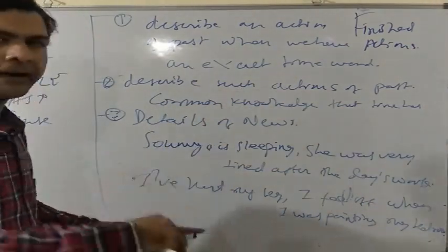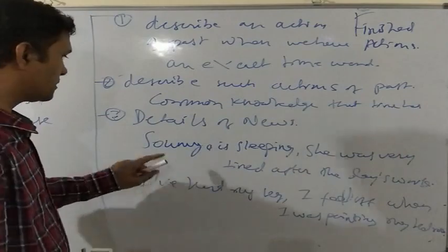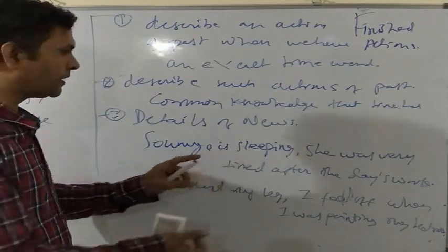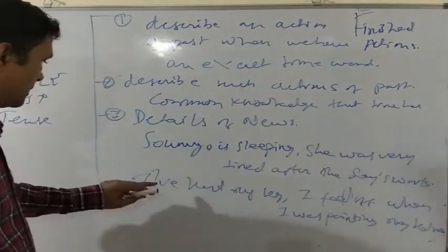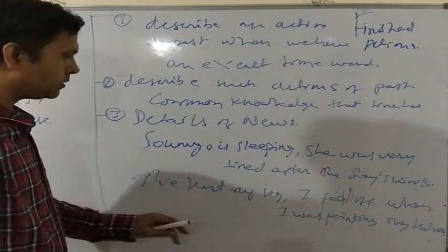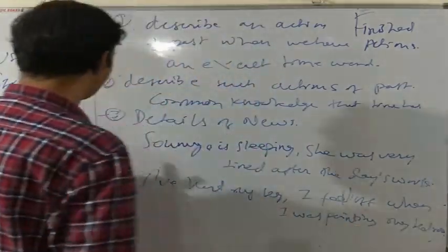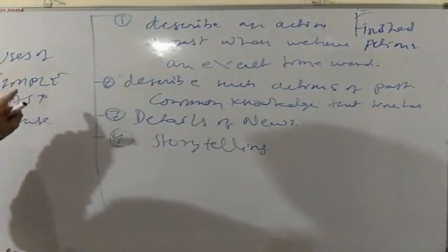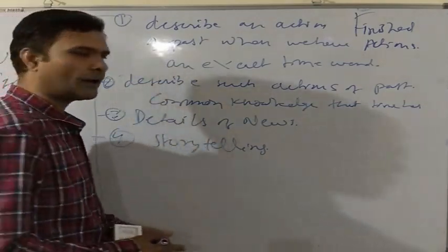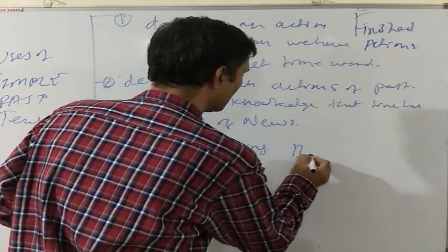Something is happening and why it is happening. The news. Soumya is sleeping. Why? We are giving the details. I have hurt my leg. How? We are giving the details by using simple past tense. The fourth use of simple past tense is in storytelling or book writing.